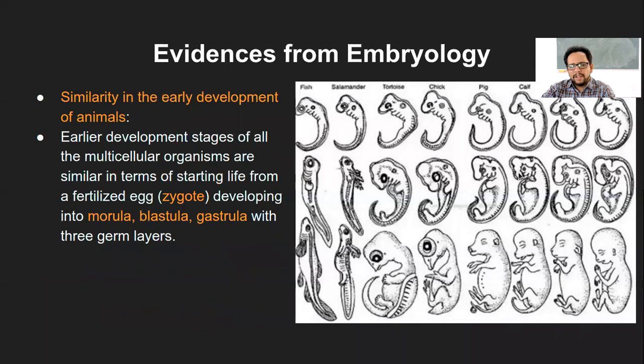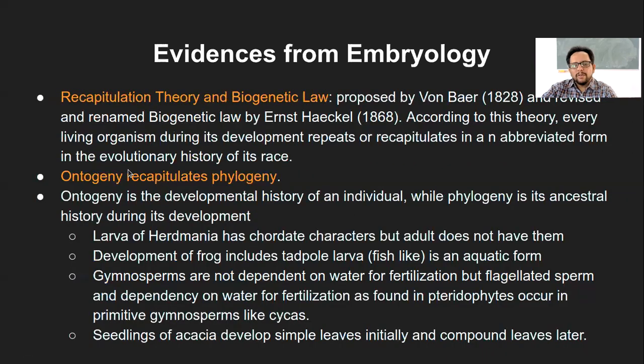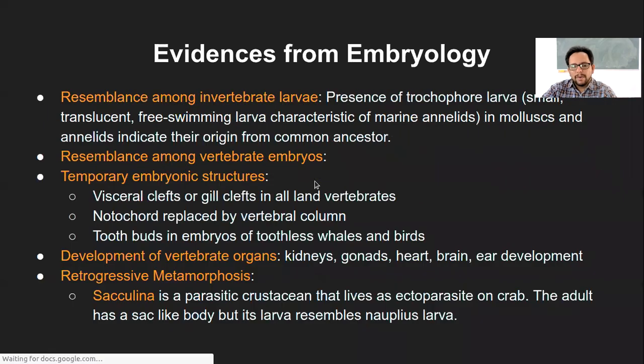The same thing is being said in this retrogressive metamorphosis, but in the context that the larva is looking similar to something else, and the adult has a totally different structure.